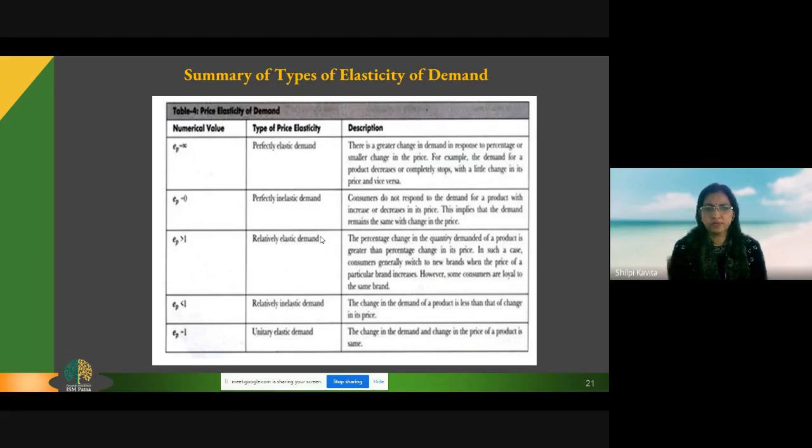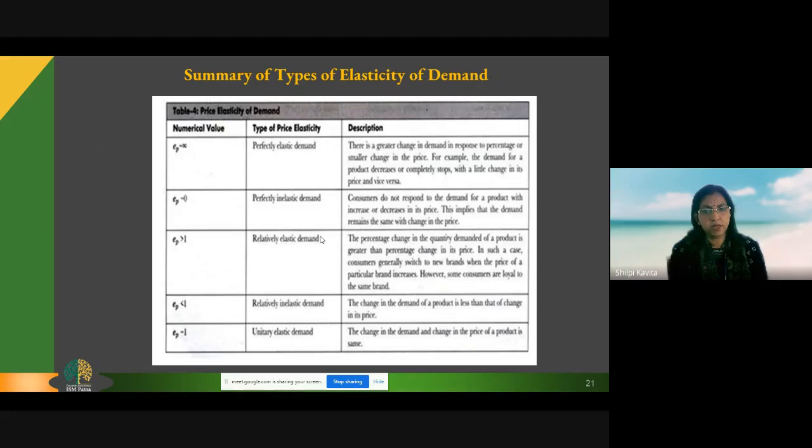As far as description is concerned, the perfectly elastic demand, as I told you, is a greater change in demand in response to a smaller percentage change in the price. For example, you can take any product which you feel like. Think on this, perfectly elastic demand. Though in real life I will suggest there is no such demand, still it's up to the students to think on this.